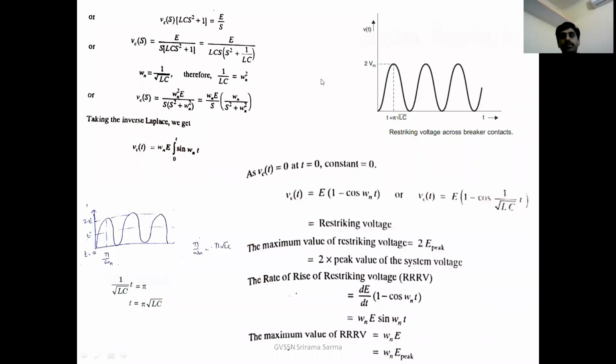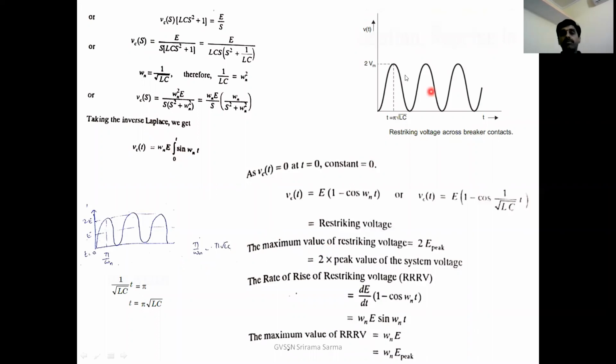So in the last session, we discussed the derivations of restriking voltage and rate of rise of restriking voltage. We have seen the restriking voltage expression as E into 1 minus cos omega nt. Here, where the restriking voltage is maximum.